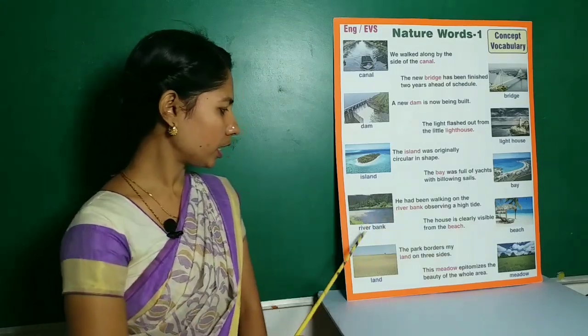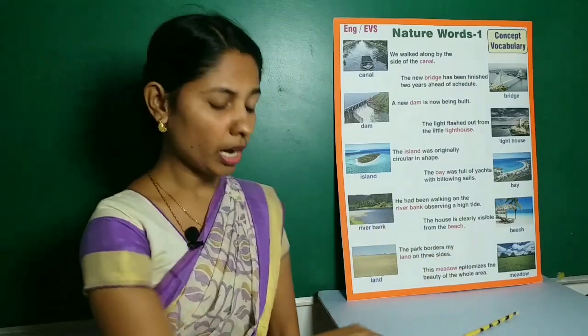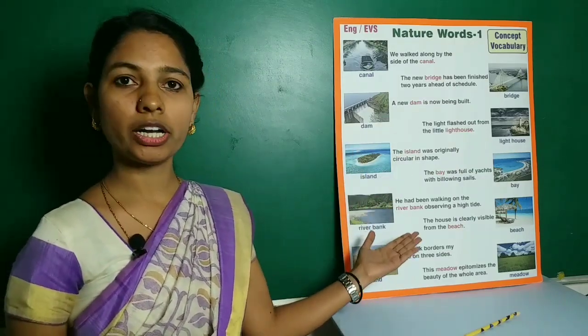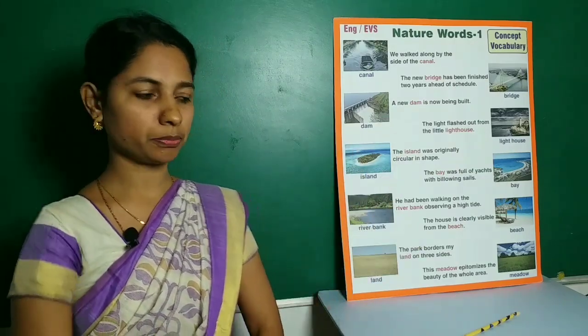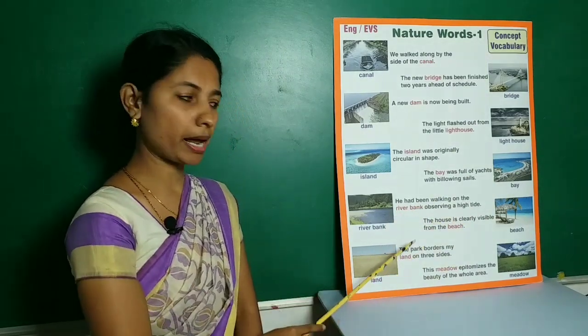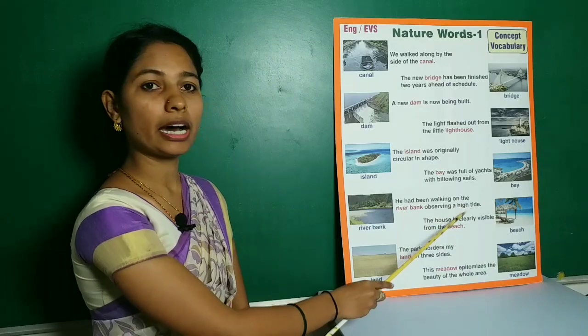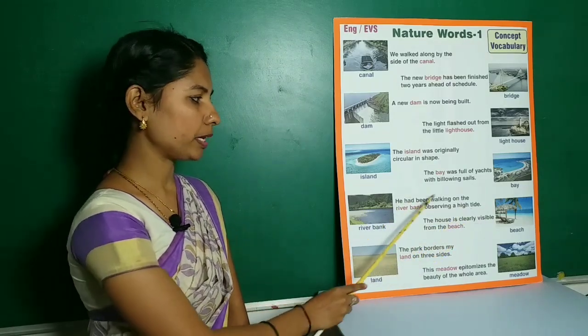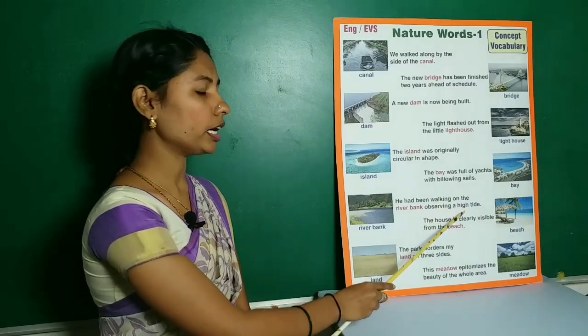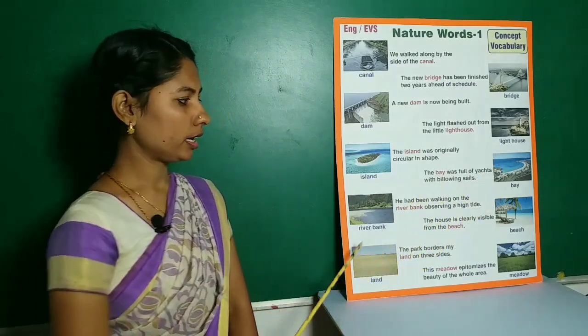Next, river bank. A river bank is the land above the edge of a river. Example, he had been walking on the river bank observing a high tide.